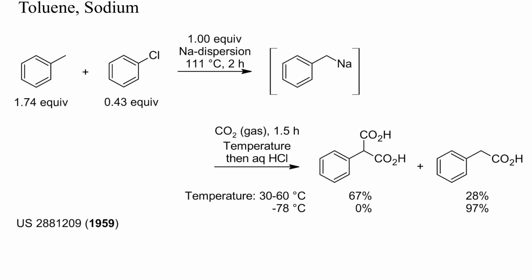Here benzyl sodium was prepared from toluene and then carboxylated with carbon dioxide. By keeping the carboxylation temperature low, phenylacetic acid could be prepared with high selectivity, but at a higher temperature the main product became phenylmalonic acid. At this higher temperature, deprotonation of sodium phenylacetate by benzyl sodium apparently became faster than the rate of carbon dioxide diffusion into the reaction mixture.